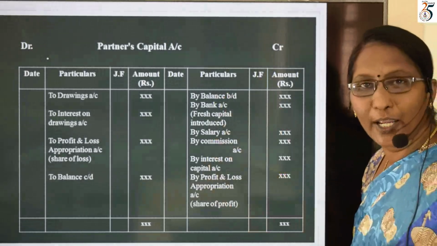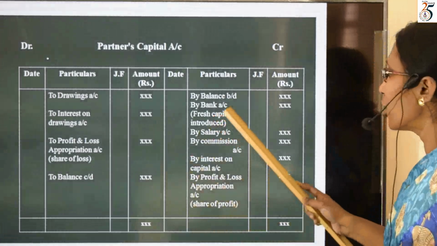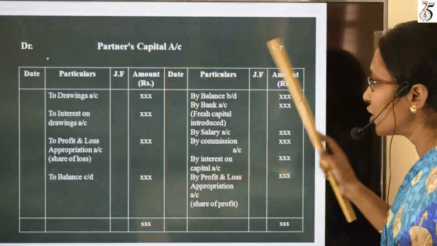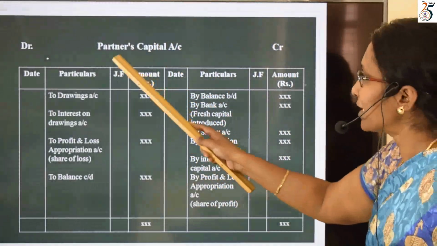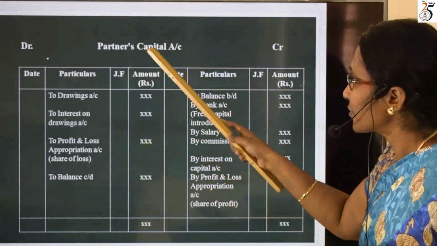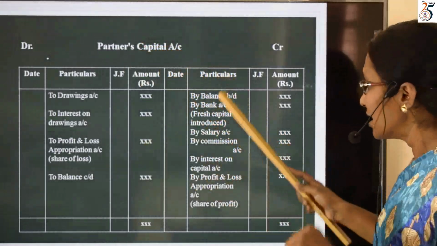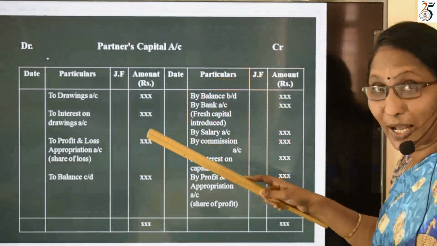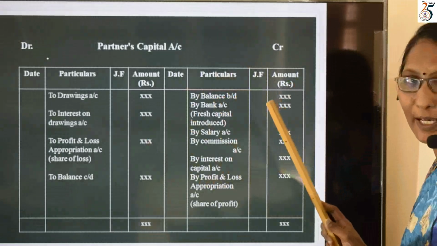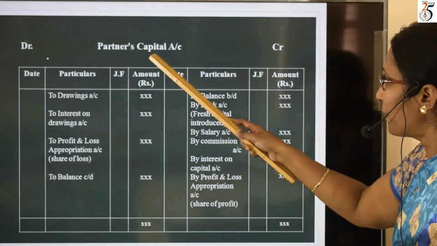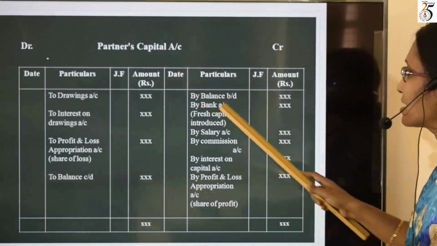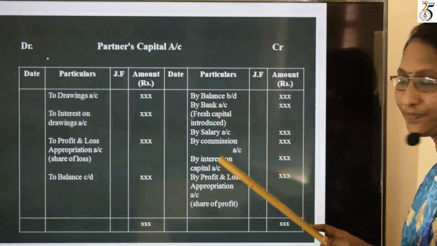This is the opening balance of capital. What is this ledger name? Partners' capital account. So the capital of last year, the last year closing balance of capital, is this year's opening balance of capital. This capital opening value should be written here as balance brought down.